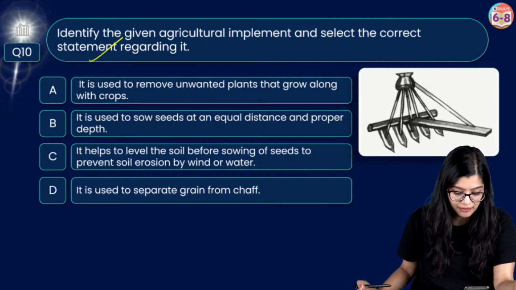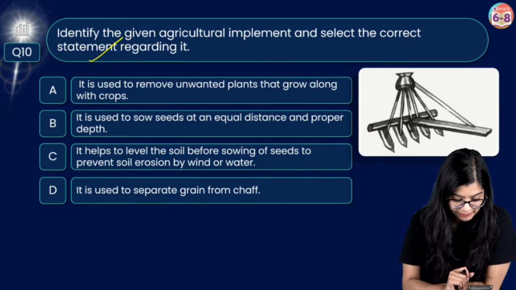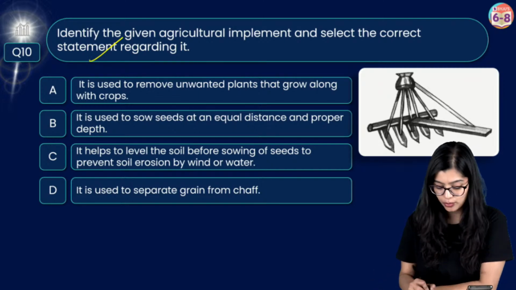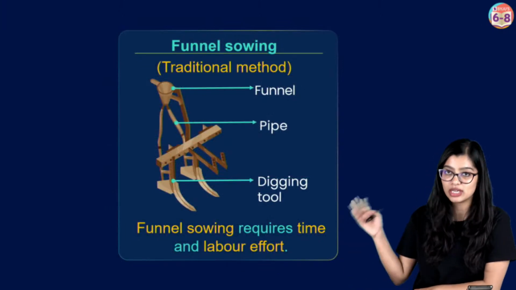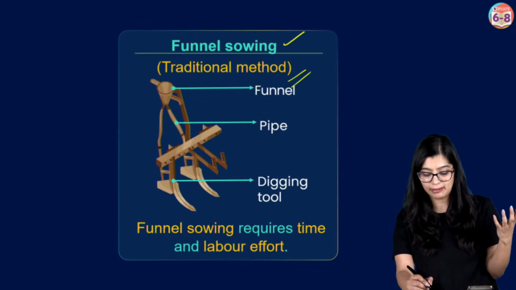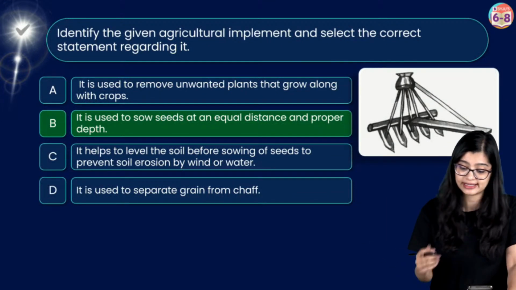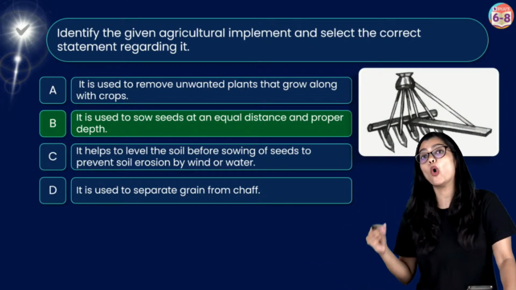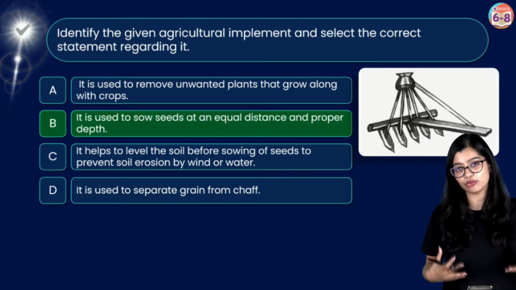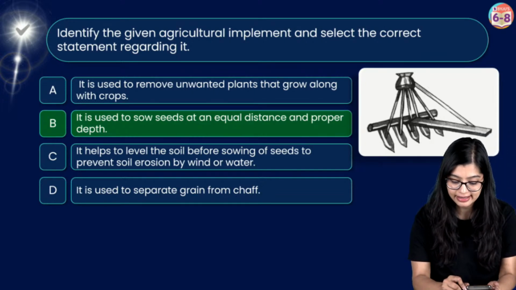Now here, of course, I can see many of you are voting for option B, which says that it is used to sow seeds at an equal distance and proper depth. So we know the seed drill. The image you see is not of a seed drill, but rather funnel sowing, which is a traditional method. This is mainly used to sow seeds at an equal distance and proper depth. The only issue with funnel sowing is that it's a traditional method, which means it requires a lot of manual labor. That's why we switched to a seed drill, which is why in this case the correct answer is option B.